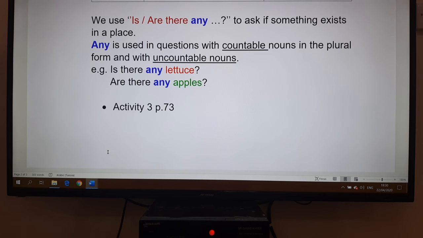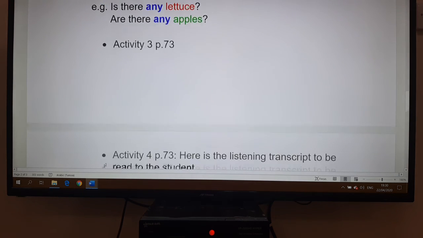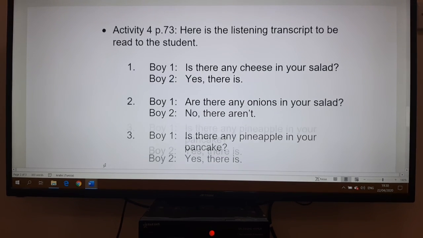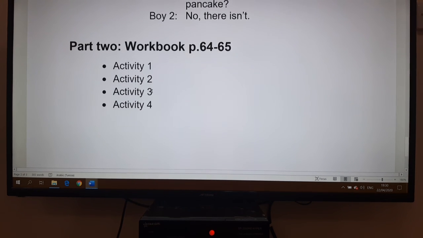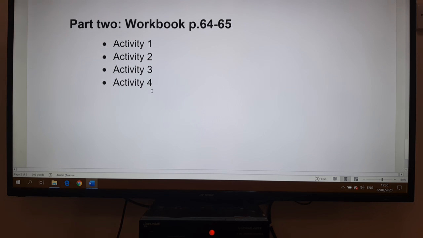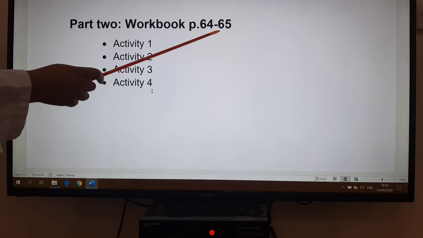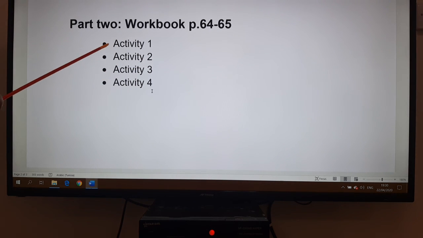Then we move to activity 3, page 73. Then activity 4. So here I have added the listening transcript. And finally, we go to part 2, the workbook activities you will find on page 64 and 65. So here we have 4 exercises to do.